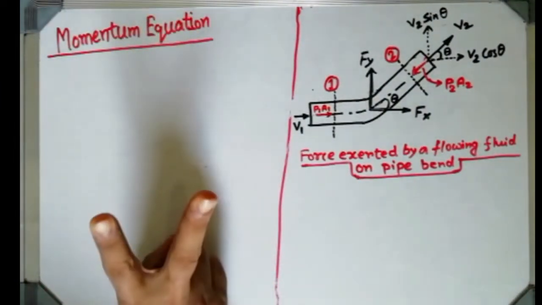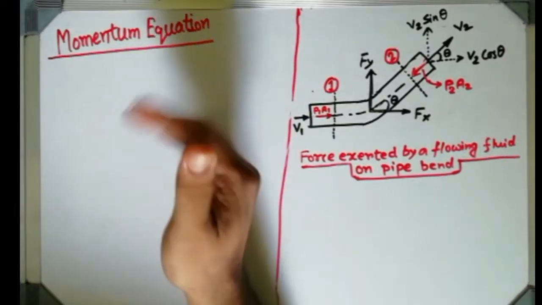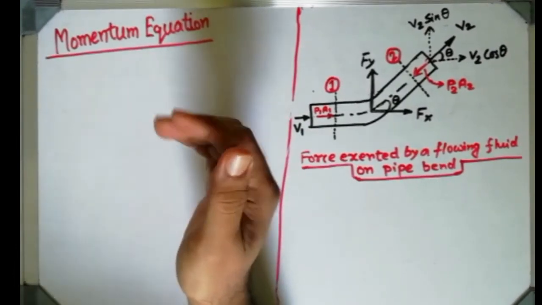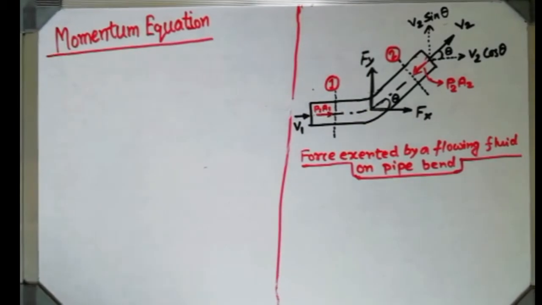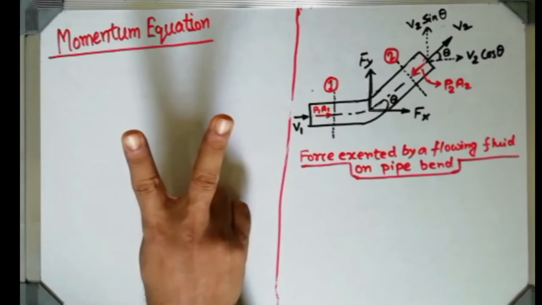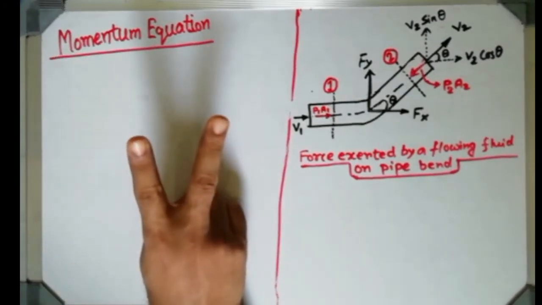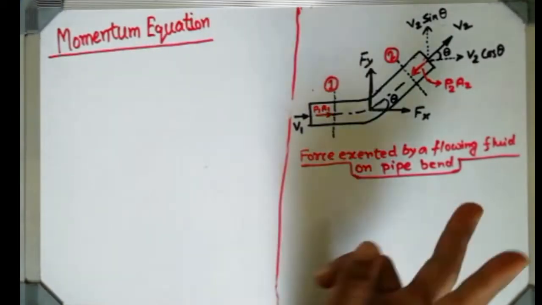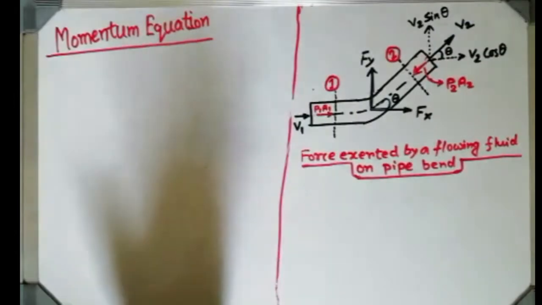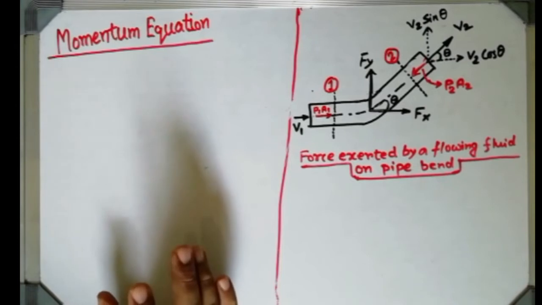Today's objective is to first let me know, is there any class after me? Thank you, honored. Because the problem is that I have to complete two things today. That is the momentum equation, and the second one is Euler's equation. From Euler's equation I have to get Bernoulli's equation. So that is the objective for today for me. So if you cooperate with me, then it will be easy for me.